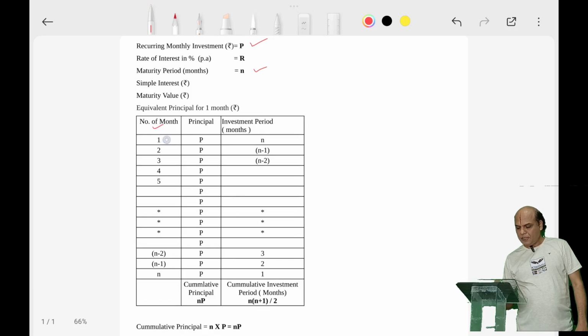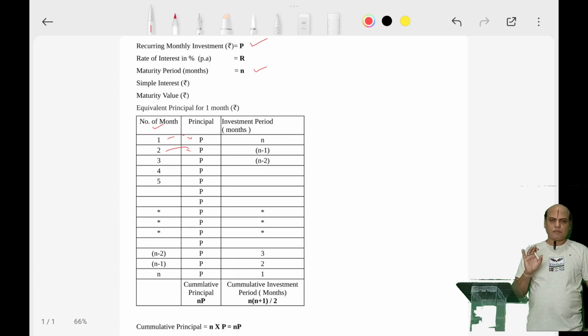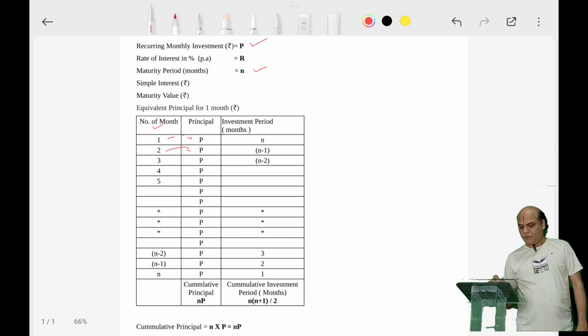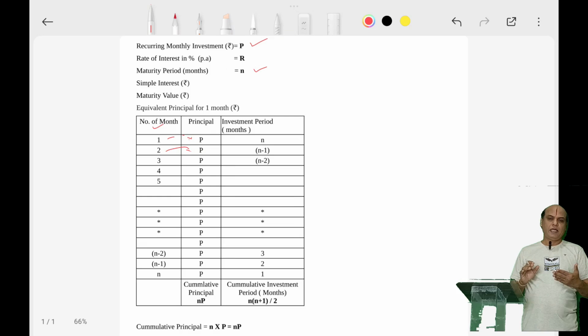So first month he will invest P. Second month he will invest P. Third month he will keep on investing like that, for N months. Focus on the terminology. What is N? Number of months, and that is called the maturity period. So here we are dealing with the maturity period in months.